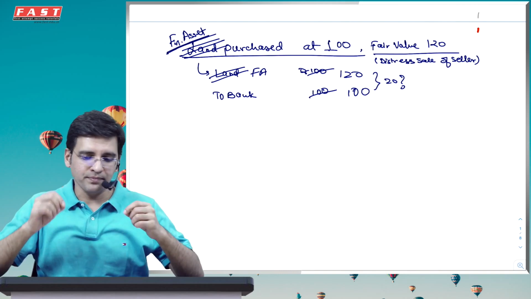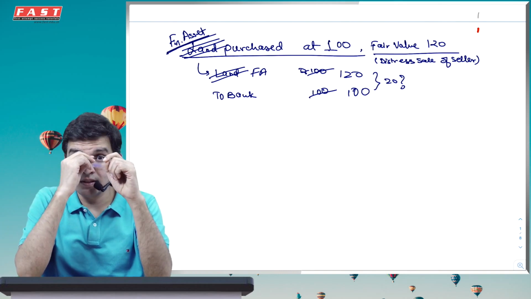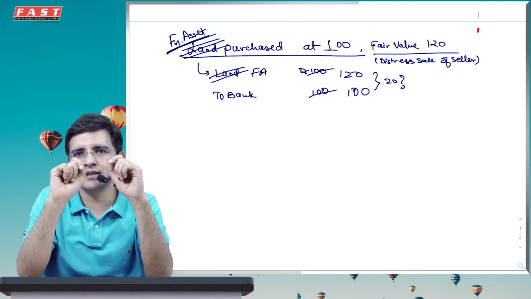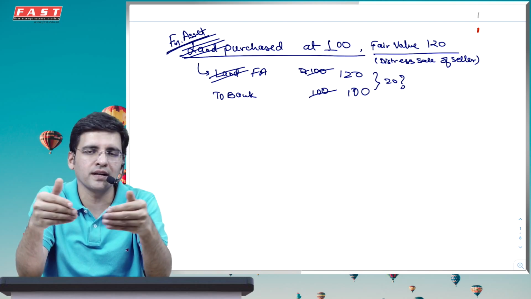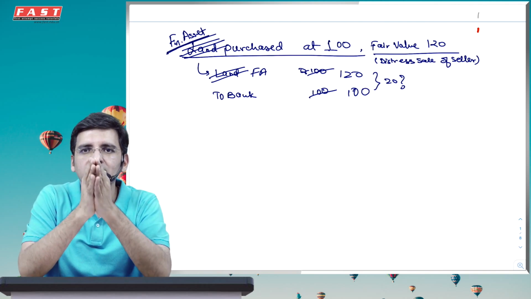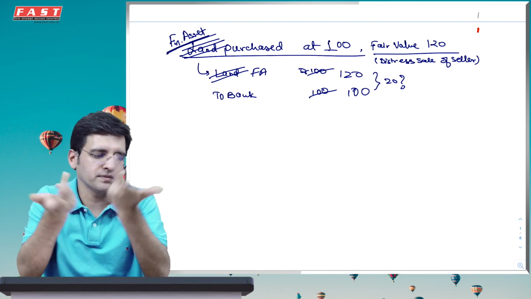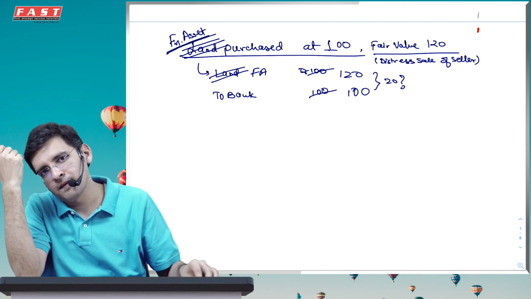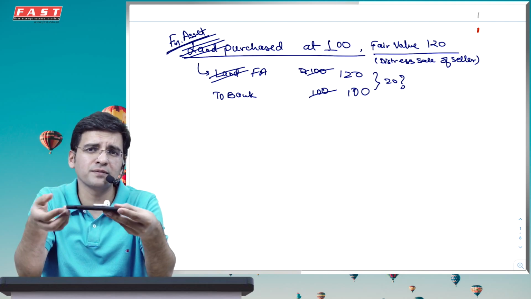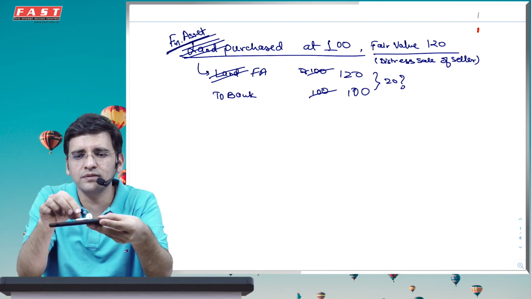And this is something which is very surprising because it is very much required, because Ind AS says that we want financial instruments to be recognized at fair values usually, unless there are some exceptions which we'll come to, for the very simple reason that these are financial assets, which means I have given some money to you. What is the value of this particular money? The money which I have given to you is the fair value of this particular contract. That's about it. Finish. So the value should be the same.